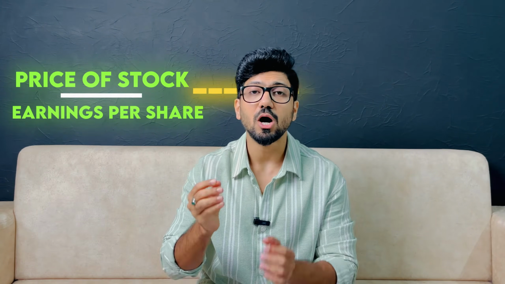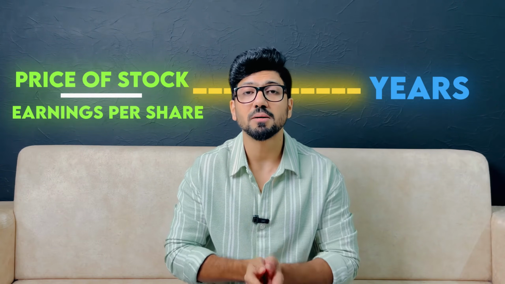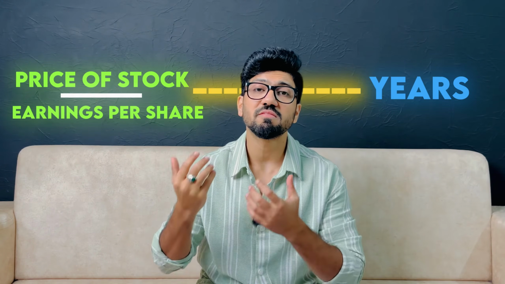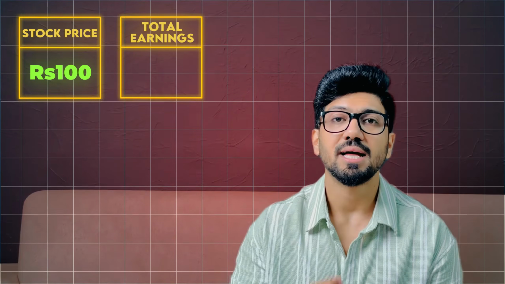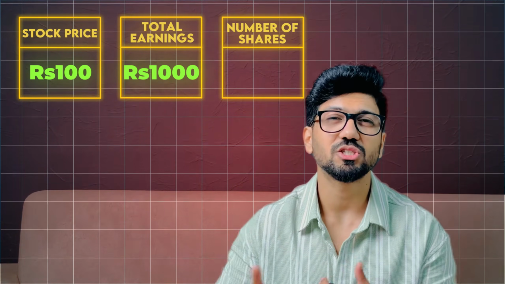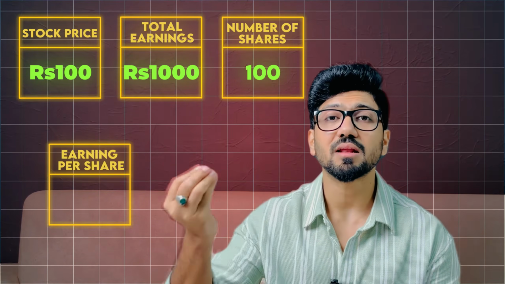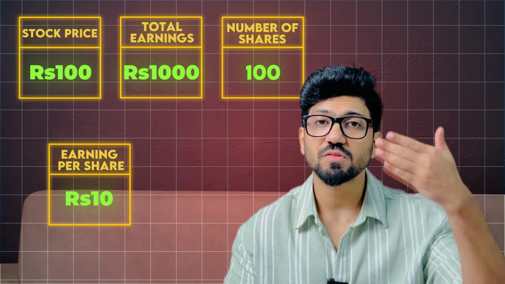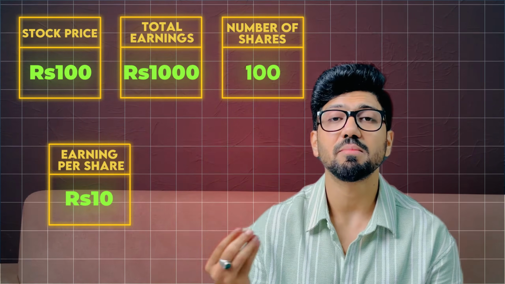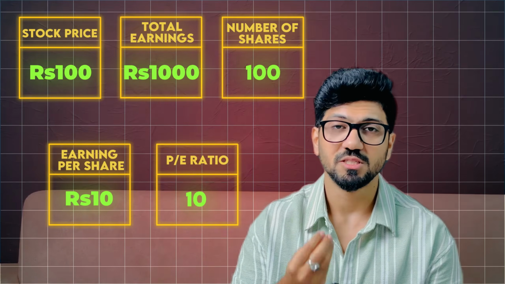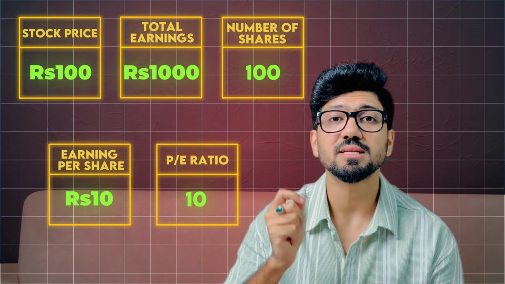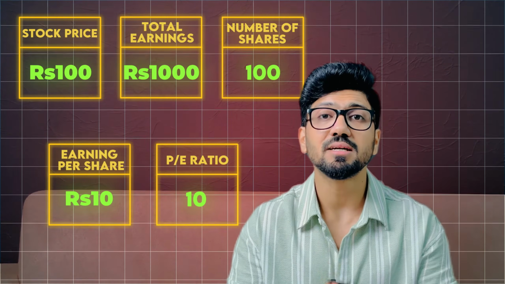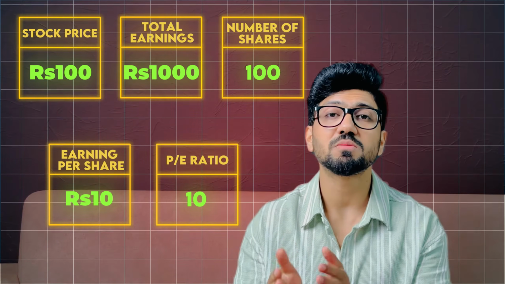This will tell you how many years it will take for the company to earn the amount that you have invested in that company. For example, if the stock price is, let's say, 100 rupees and the company has earned 1000 rupees this year and the number of outstanding shares is 100, that basically means earning per share is 10 rupees. And if the earning per share is 10 rupees, the price of the stock is 100 divided by 10, that basically brings the PE to 10, which basically means if you invest 100 rupees in this company, it will take 10 years for this company to earn this money back.